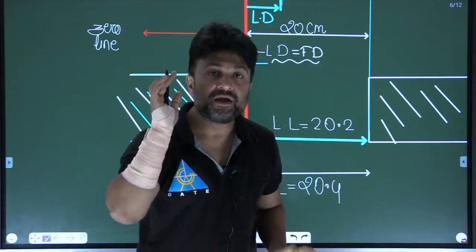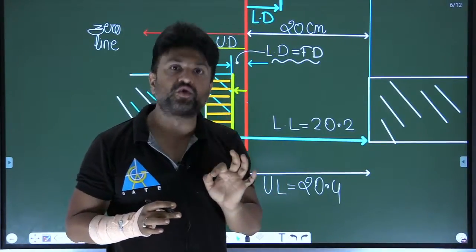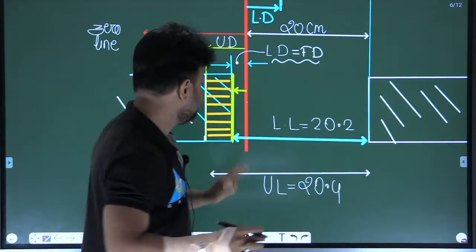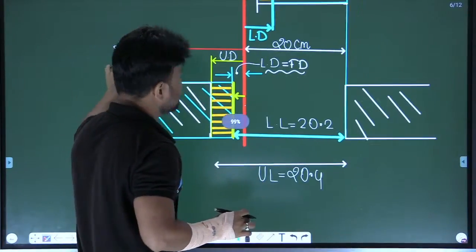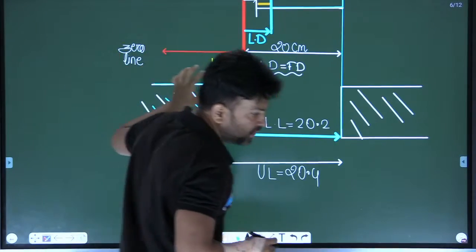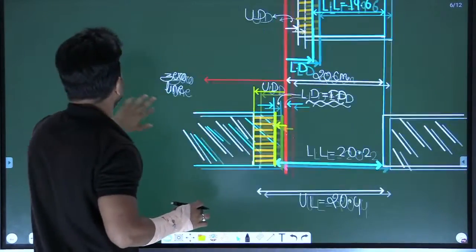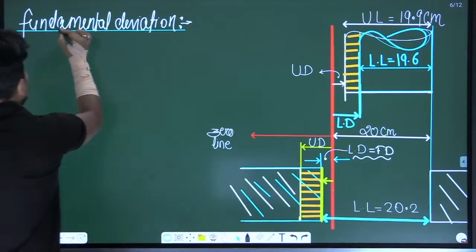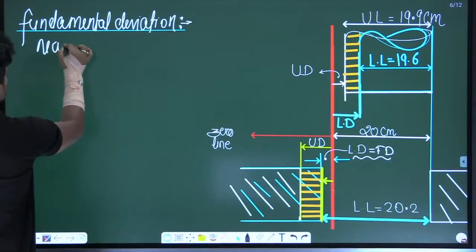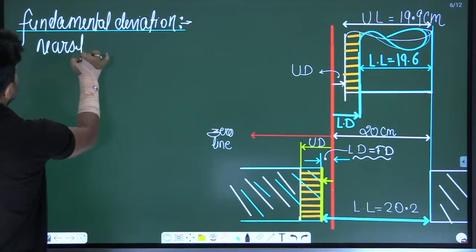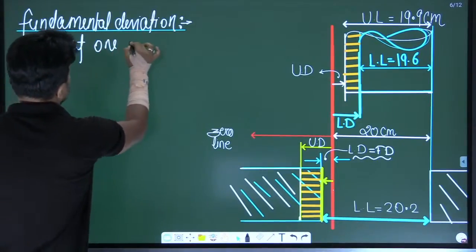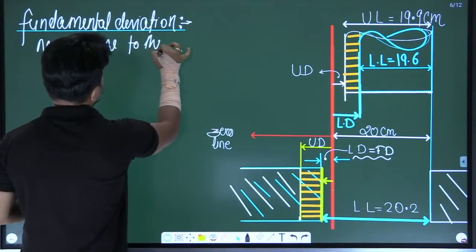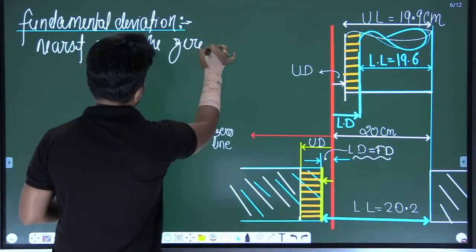Am I clear? So whenever you have to see the fundamental deviation, then you have to see the nearest one to the zero line. I will write the definition if you want. You have to see the nearest one to the zero line.